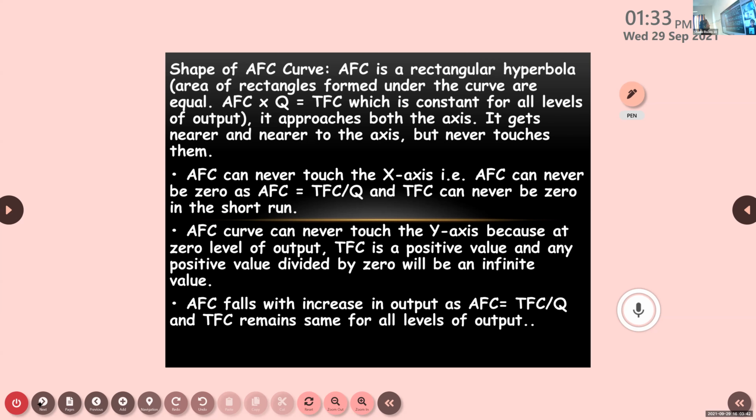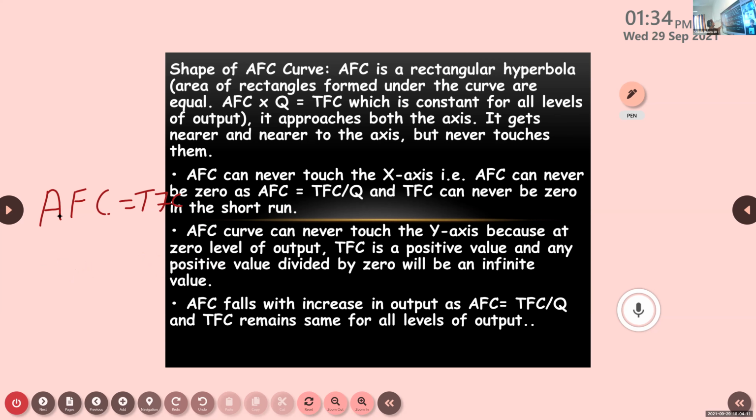For example, AFC is equal to TFC divided by Q. Now, from this, TFC is equal to AFC into Q, you will be getting TFC.